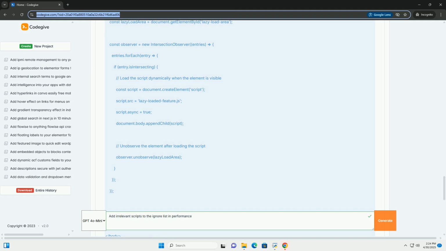Example 3, dynamic script loading with JavaScript. In this example, the loadScript function dynamically creates a script element, sets its src attribute to the specified URL, sets async equals true for asynchronous loading, and appends it to the head of the document. It also includes a callback function that is executed when the script has loaded. The script is loaded when a button is clicked.